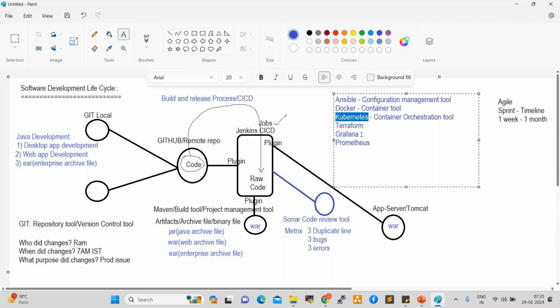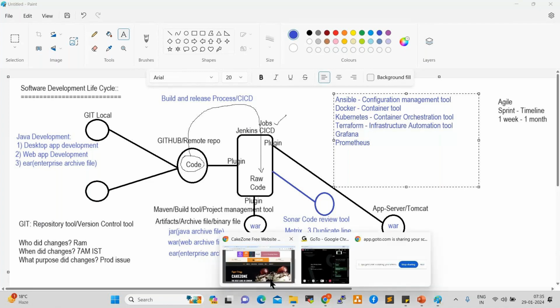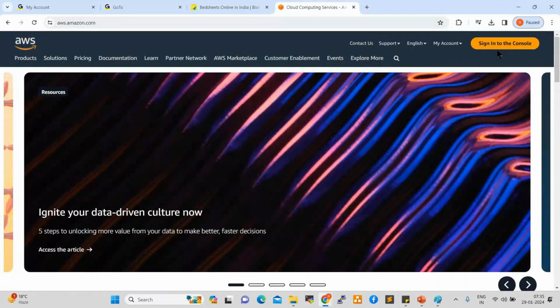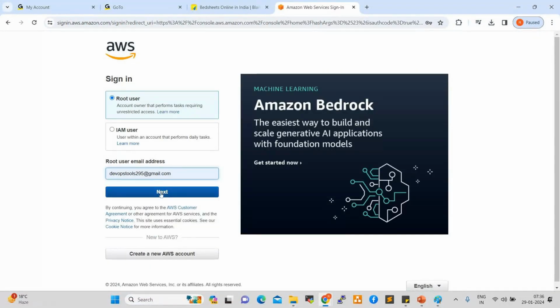Yeah. So next one is Terraform. It is an infrastructure automation tool. So infrastructure automation. So currently, for example, a project team requires 10 servers, right? Yeah. So if any team requires servers, as a DevOps engineer, what will we do? We can go to AWS, and we can create servers and hand them over to the project team, right? So in AWS, we can create the servers, right?